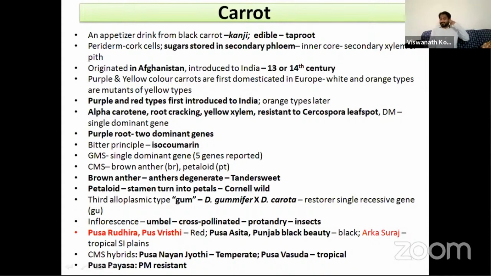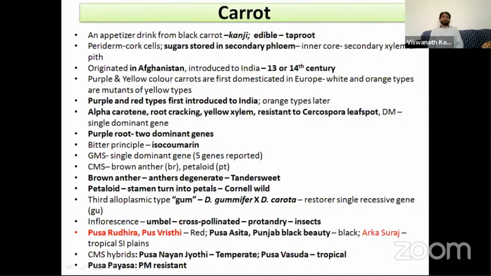There are actually four types of colors in the carrot: red, orange, purple, and yellow. The purple and yellow carrots were the first domesticated in Europe, and the white and orange types are mutants of the yellow types. The purple and red types were first introduced to India, and the orange carrot was introduced much later.